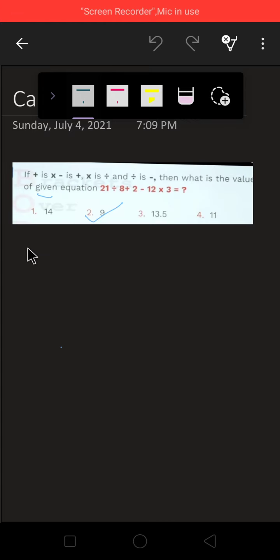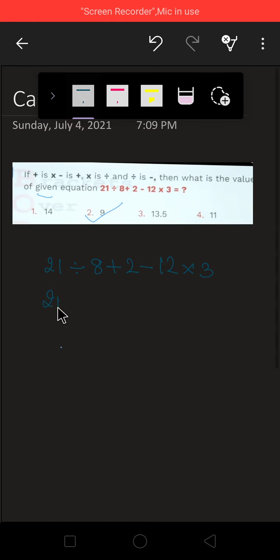If plus means minus, plus is multiplication, minus is plus, multiplication is division, division is minus, then what is the value of the given equation? So your equation is 21 divided by 8 plus 2 minus 12 multiplied by 3.